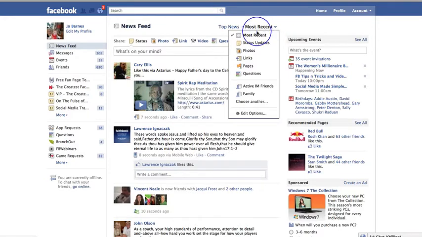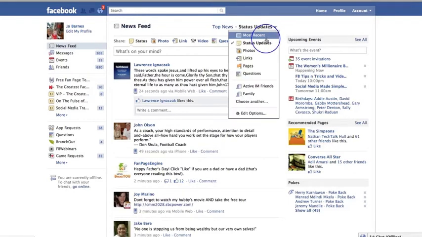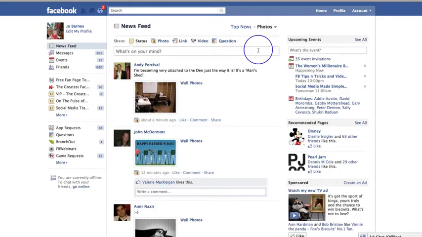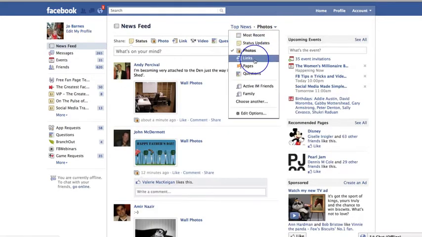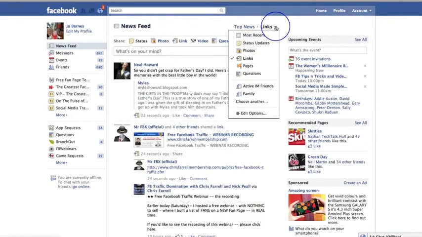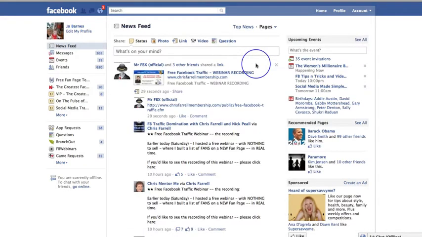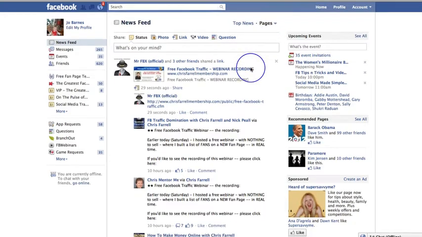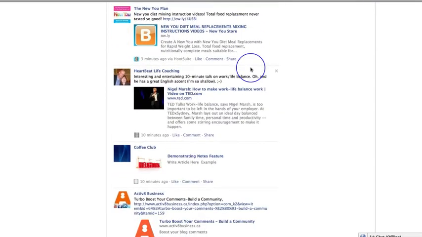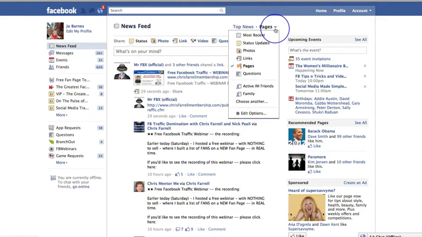You can just see people's status updates if you want to. You can just see people's photos. You can just see links to other documents, to other blogs and things happening. You can just see pages. So let's say you've liked a few pages. Here's where you can literally say, I just want to see what's going on with the pages that I've liked, and that will bring up the most recent posts by the pages that you have liked.